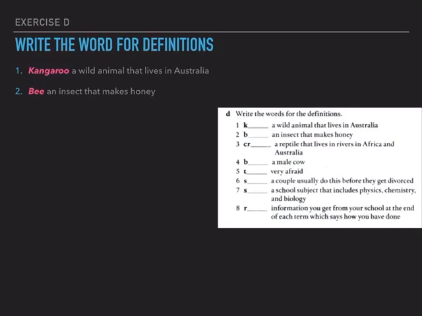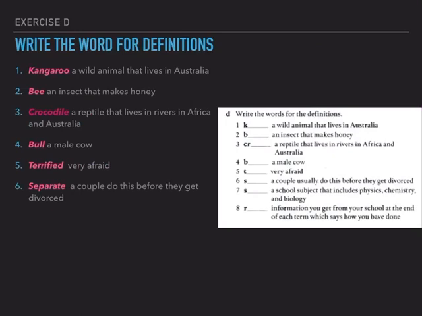Number 4, a male cow beginning with the letter B, bull, no? A male cow. Lots of bulls here in Spain, aren't there? Now, number 5, very afraid, beginning with the letter T. Terrified, no? Terrified means very afraid. Number 6, a couple usually do this before they get divorced, beginning with S. Separate, no? A couple do this before they get divorced. Number 7, a school subject that includes physics, chemistry and biology, beginning with the letter S. Well, that's science, no? A school subject that includes physics, chemistry and biology.